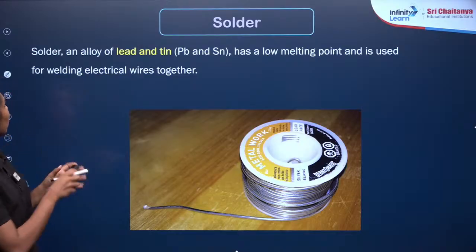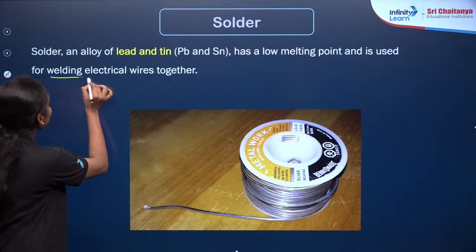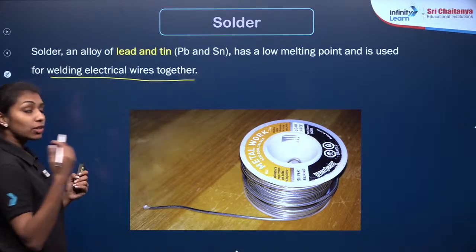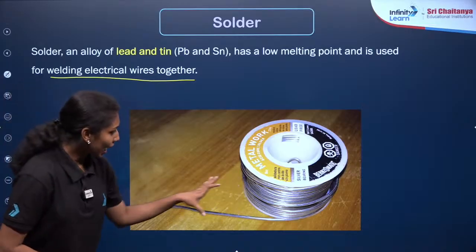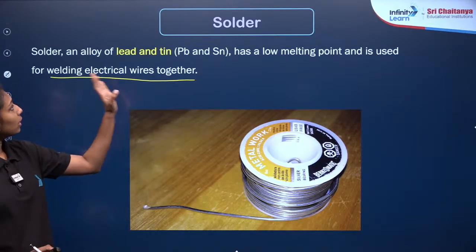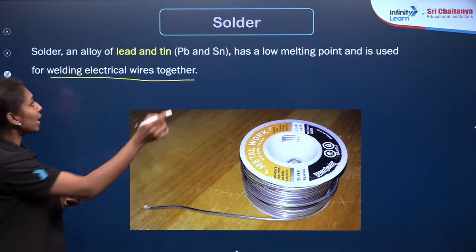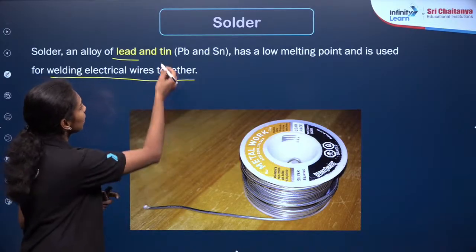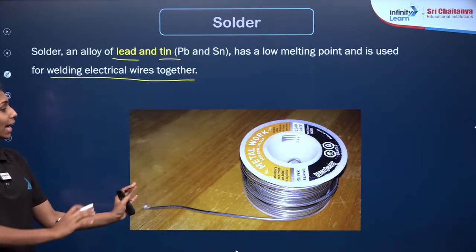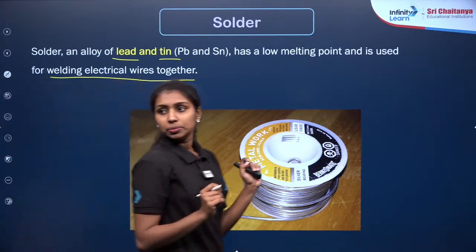These are the materials which are used to weld electric wires together. This is known as solder, which contains the primary metal lead over here. Then lead is mixed with tin to form the corresponding alloy over here. Clear?